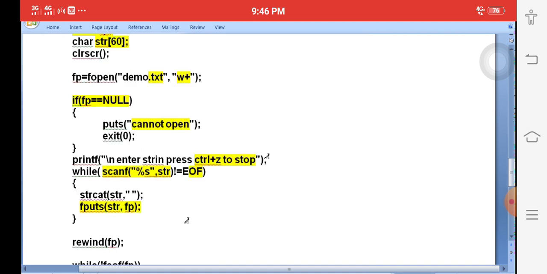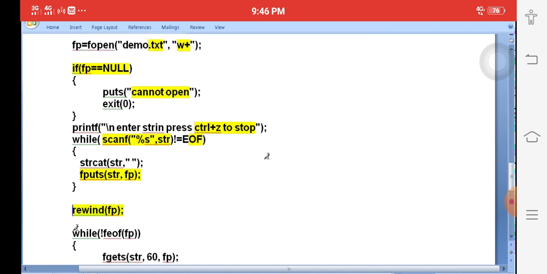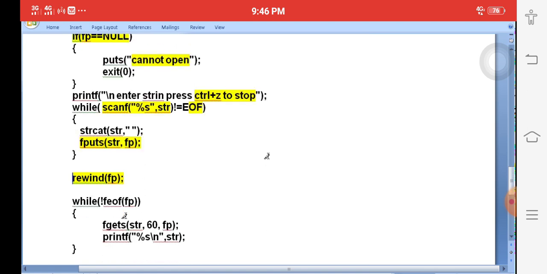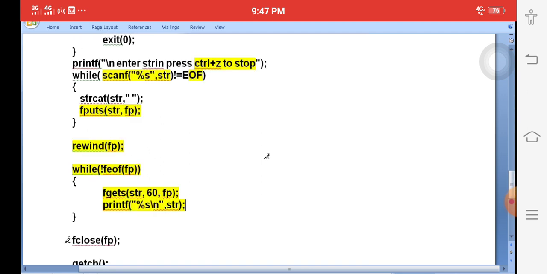Okay, once complete, press Ctrl Z, then rewind, which means going to the beginning of the file. Again we need to write the while loop, not end of the file. Then we start at the beginning line. Then fgets gets a string of 60 characters from the file. Then the printf function prints the string on the monitor. It's simple. After completing the while loop, simply close the file.